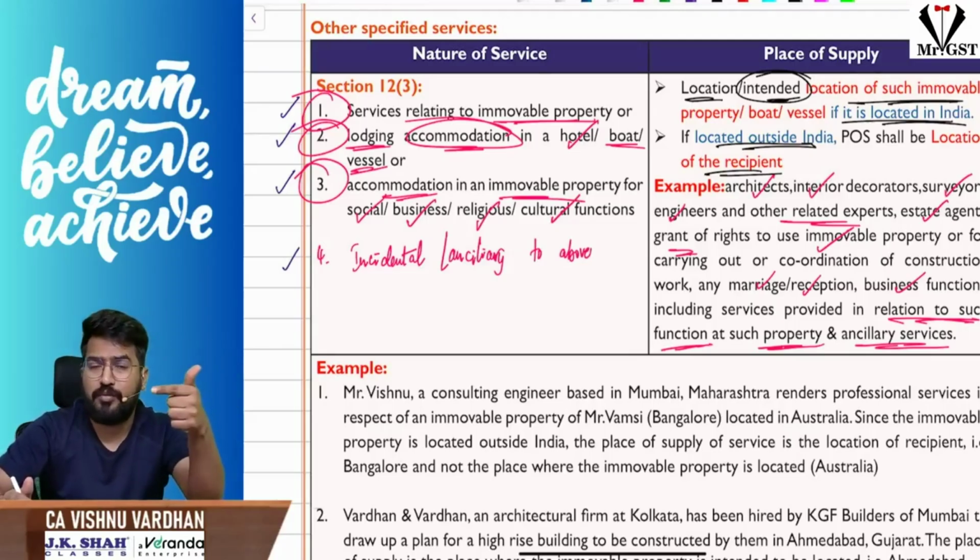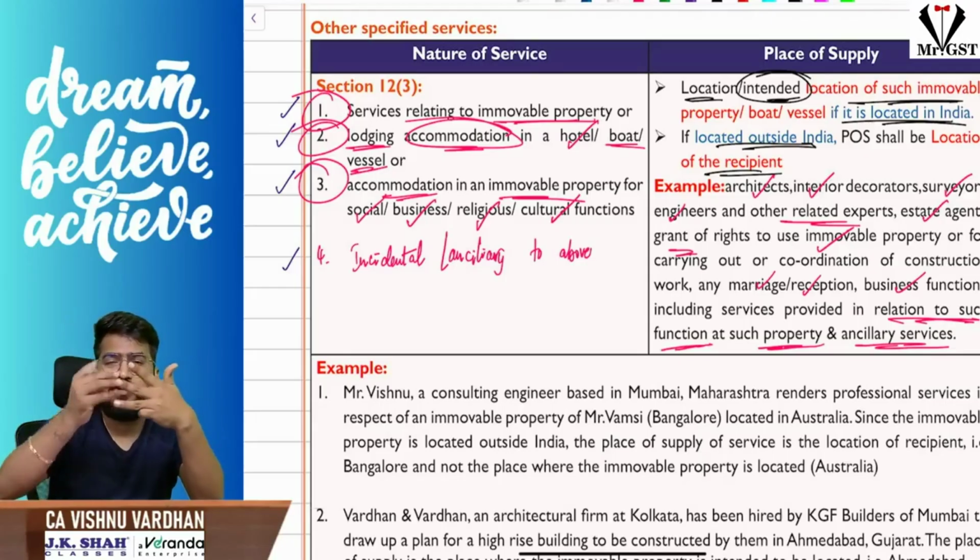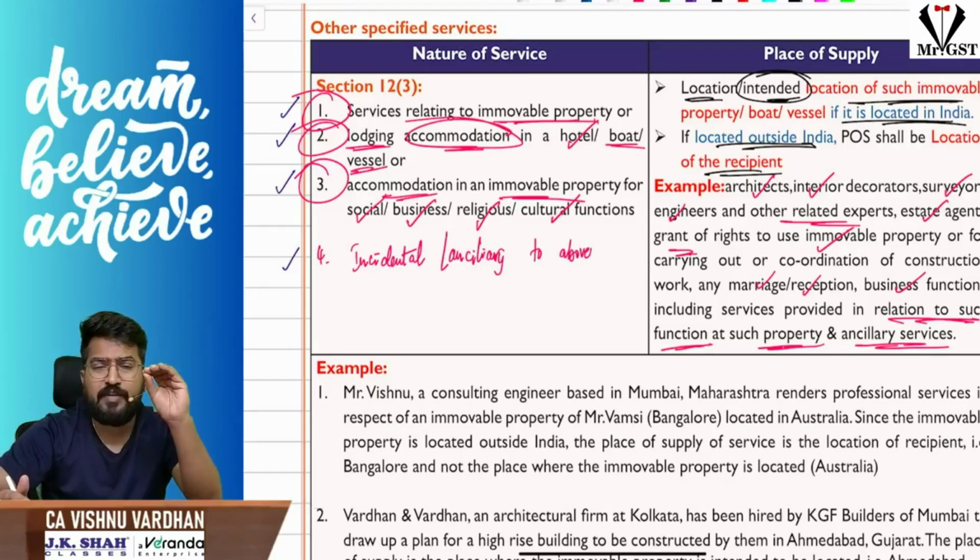Even though it is movable, it is covered here. Next, for conducting the functions, we are renting out the property. And finally, anything incidental for all these above activities. For these cases, the place of supply will be the location of immovable property.